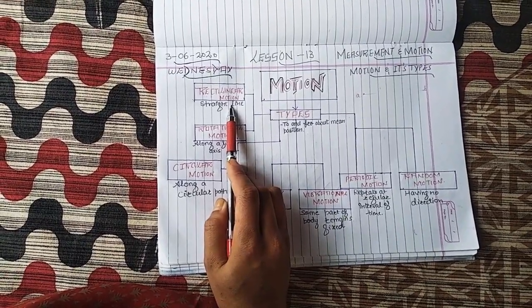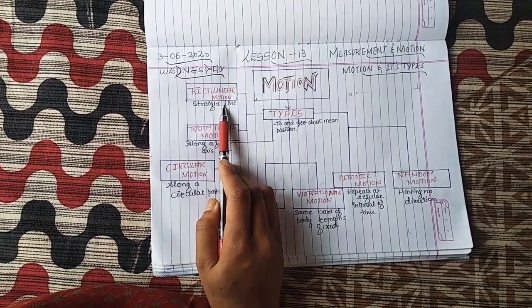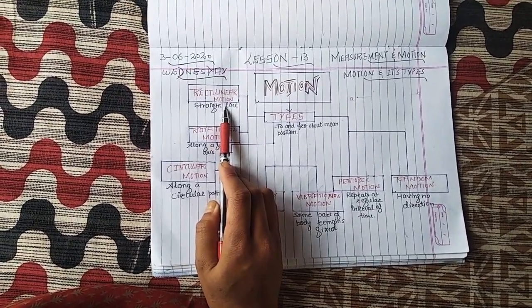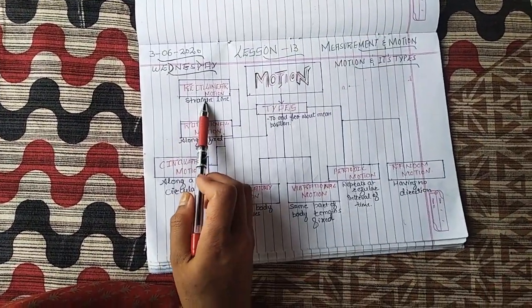Okay, the next example is movement of a drawer of a table. Have you seen the movement of the drawer of your cupboard or any table? It's always straight. That is a rectilinear motion.